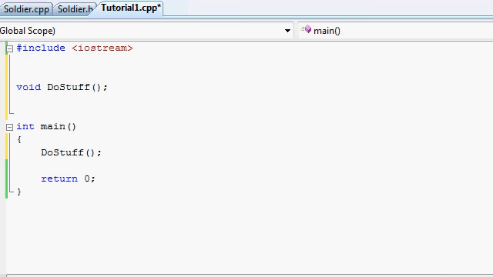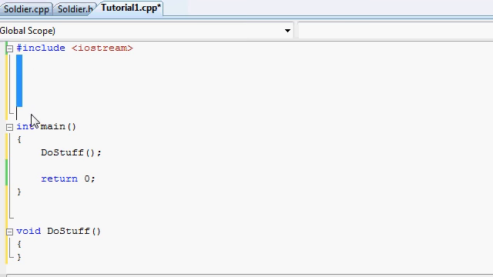More specifically, when the compiler begins compiling your code, it reads everything you typed up line by line, letter by letter, everything in the order that it was typed. That's why right over here, when the compiler is going to start reading this program line by line, letter by letter, when it's going to reach this line over here where I call the doStuff function, it's going to wonder, hey, wait a second, what is doStuff? I never heard of a function like that.